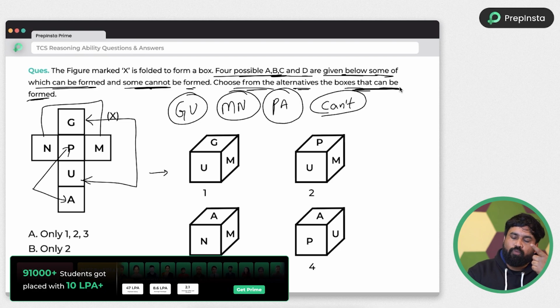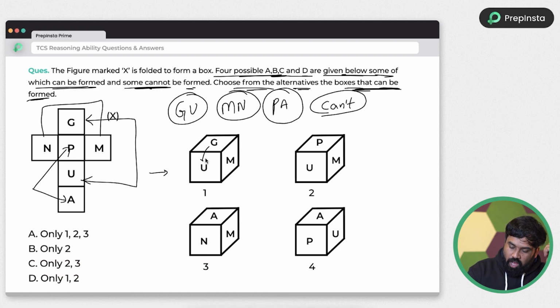So which is a true cube. See, GU are visible here, right? Guys, see, if you are able to see the front screen of your phone, you can't see the back panel or back camera, right? So in isometric view, you can't see opposite faces at a time. At most you can see the edges of the phone, like side edge or top edge or bottom edge, but you can't see exactly opposite one. So that's why G and U are opposite, but I am seeing here means this cube is wrong.